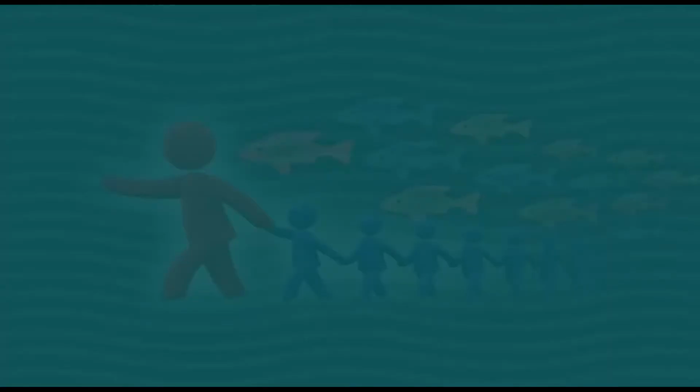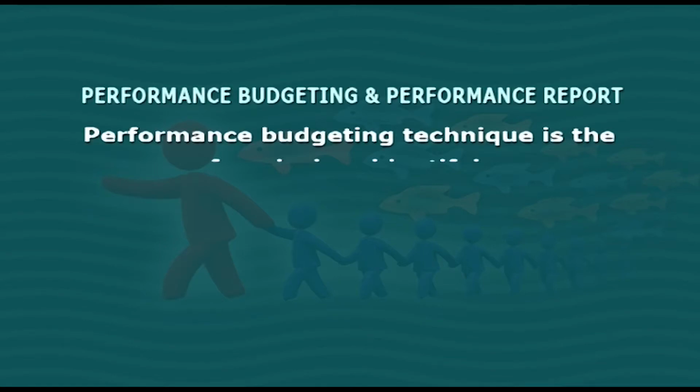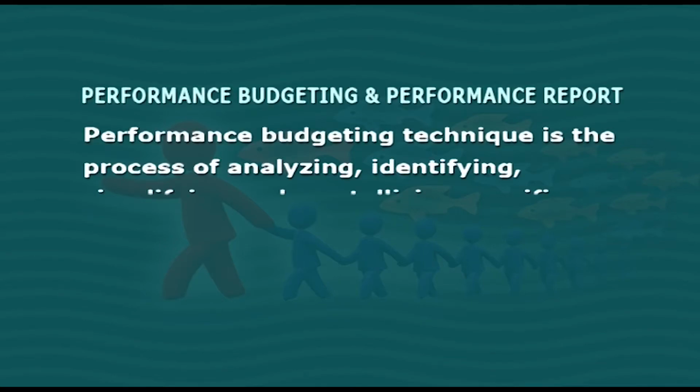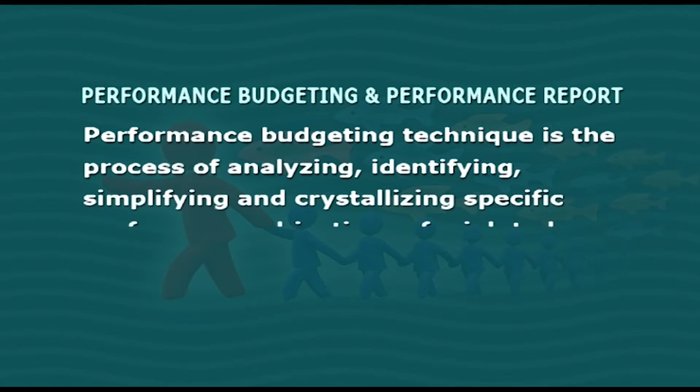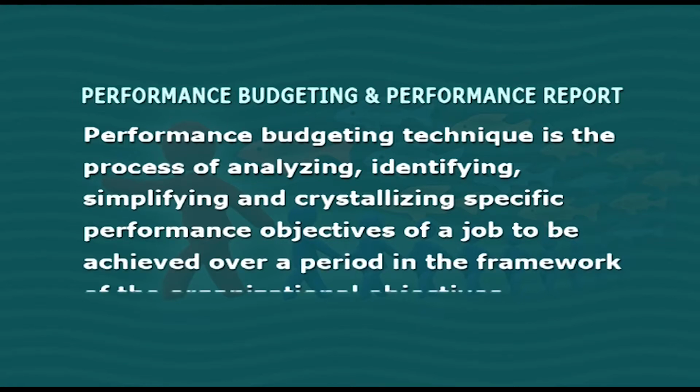Zero-based budgeting requires determination of objectives and extent of application, identifying decision-making units, doing cost-benefit analysis and preparation of budget. Let us understand now what is performance budgeting and performance report. Friends, performance budgeting technique is the process of analyzing, identifying, simplifying and crystallizing specific performance objectives of a job to be achieved over a period in the framework of the organizational objectives. Any type of budgeting must provide performance appraisal as well as follow-up measures for success. Without performance appraisal and follow-up measures, the budget will never be successful.